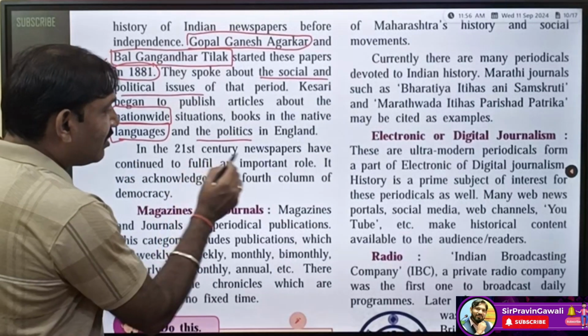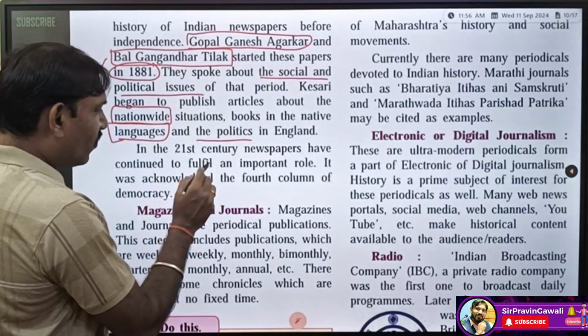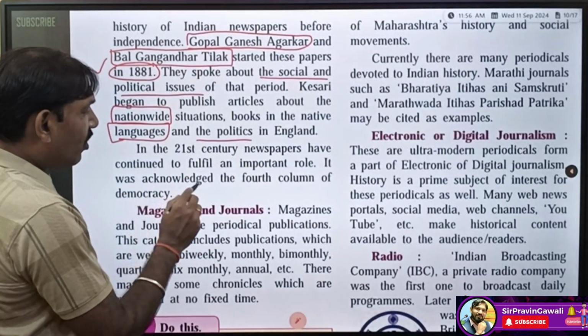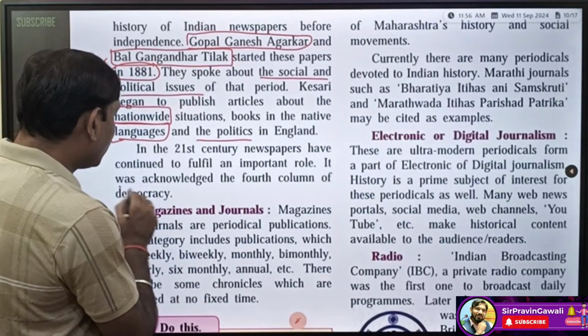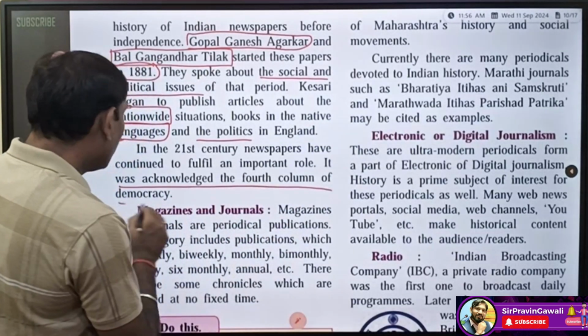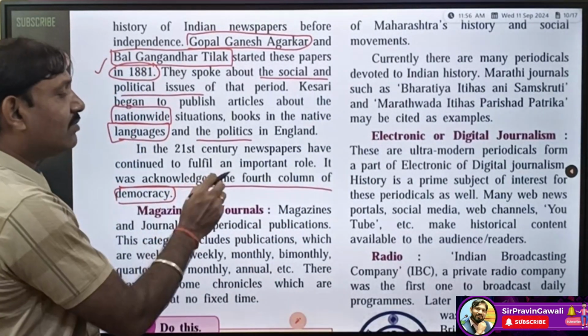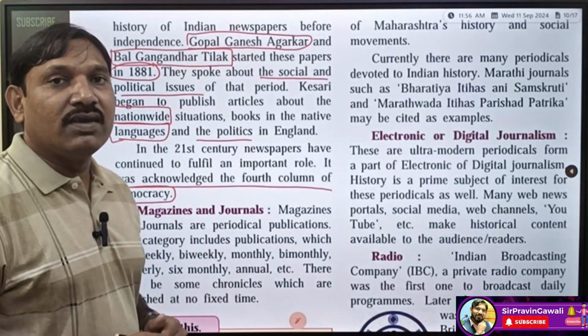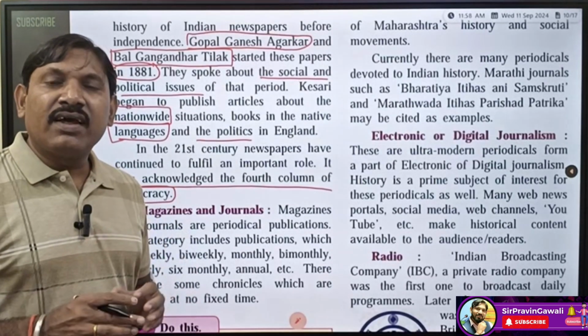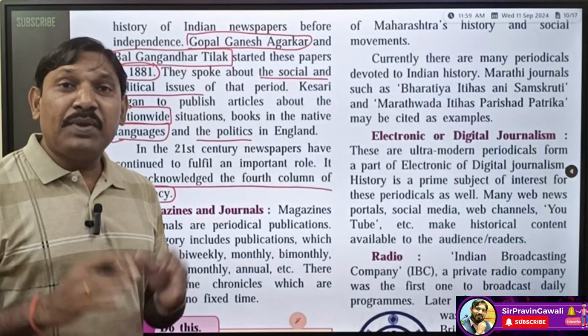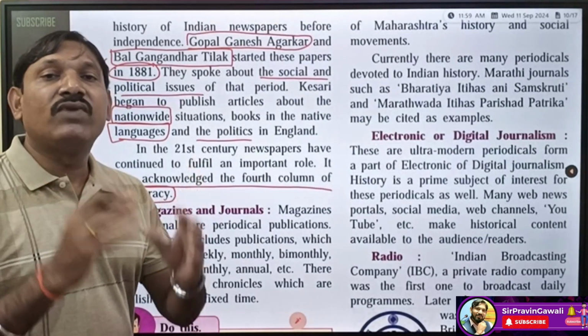Now in the 21st century, newspapers have continued to fulfill an important role. It was acknowledged as the fourth pillar of democracy. This is a very important line, students. Media is considered one of the very important pillars of democracy.